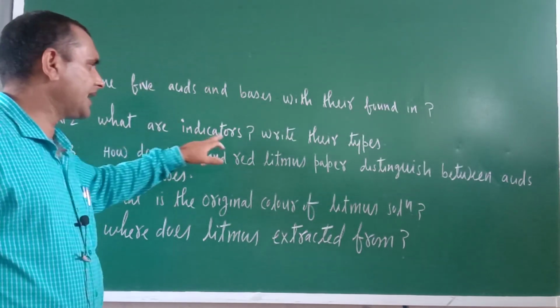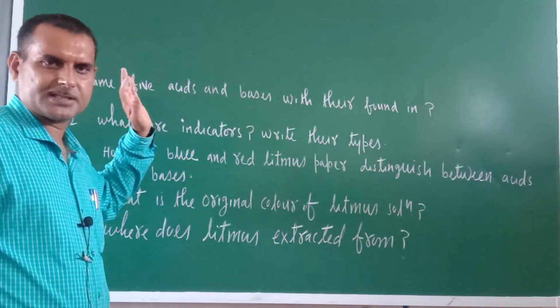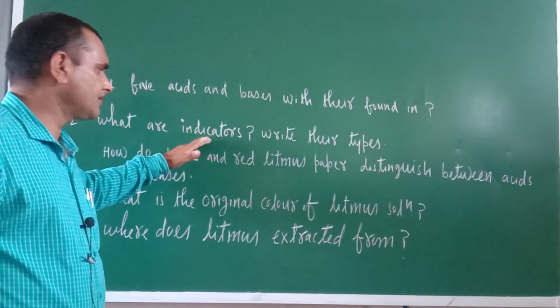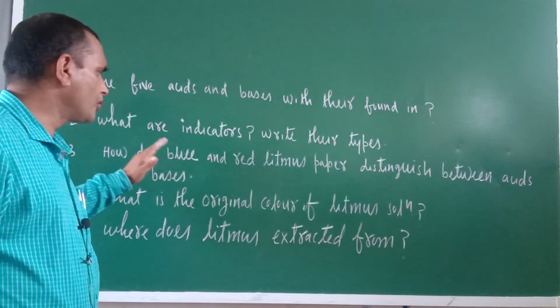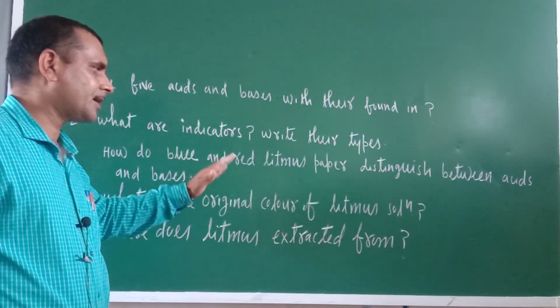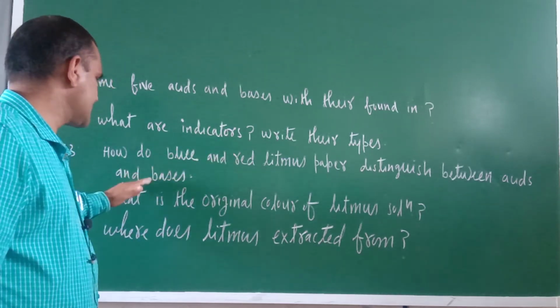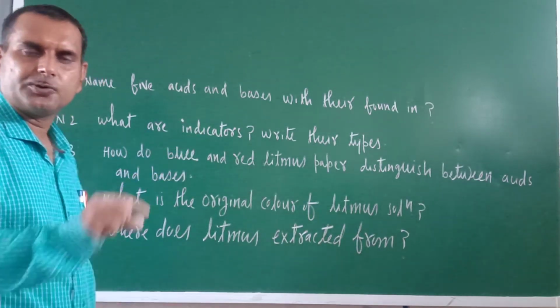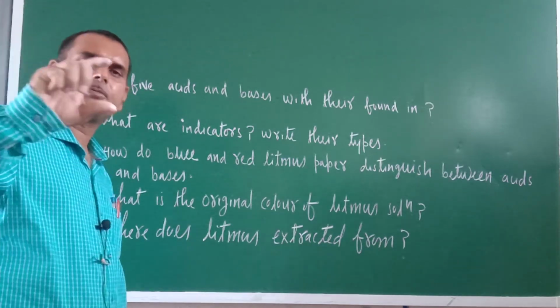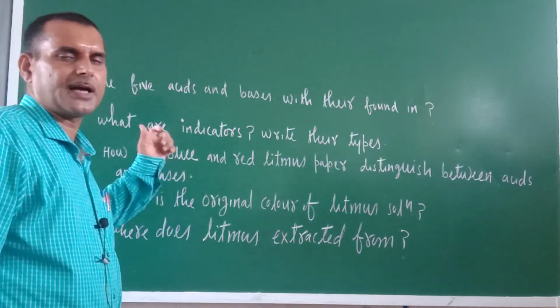Next one, what are indicators? Write their types, and you can write their examples also. Next one is how do blue and red litmus paper distinguish between acids and bases? So now this is a detailed question. You should write in sentences and afterwards that conclusion you should write as such.